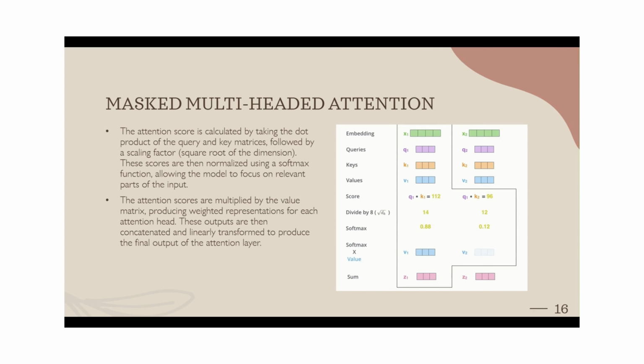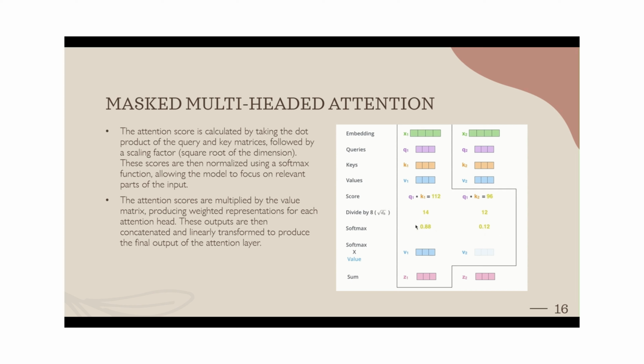Going further, I will try to explain what is going on in calculating the attention scores. Here are the embedding vectors, which are the output from the positional encoding. These are converted into the queries. Each vector has its own query, key, and values. Each query is multiplied with the other keys to produce a value, and this would be divided by 8, which is the square root of d k.